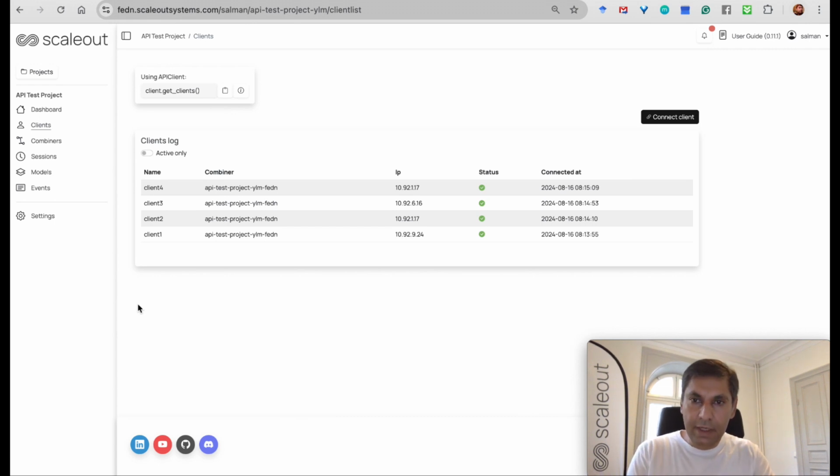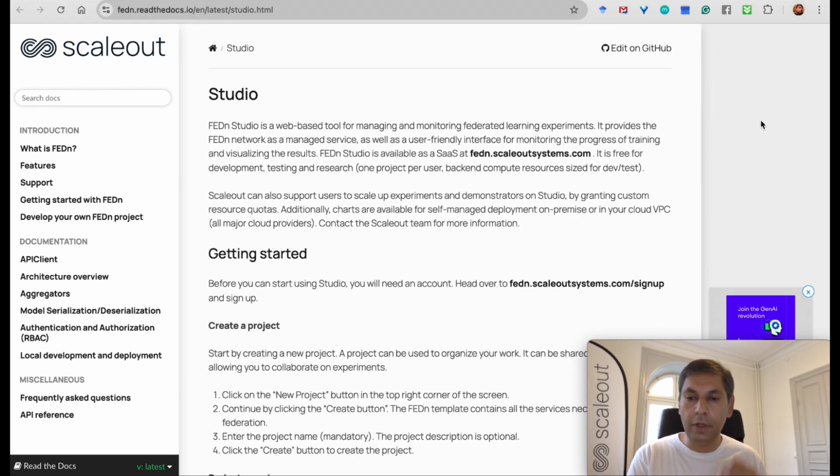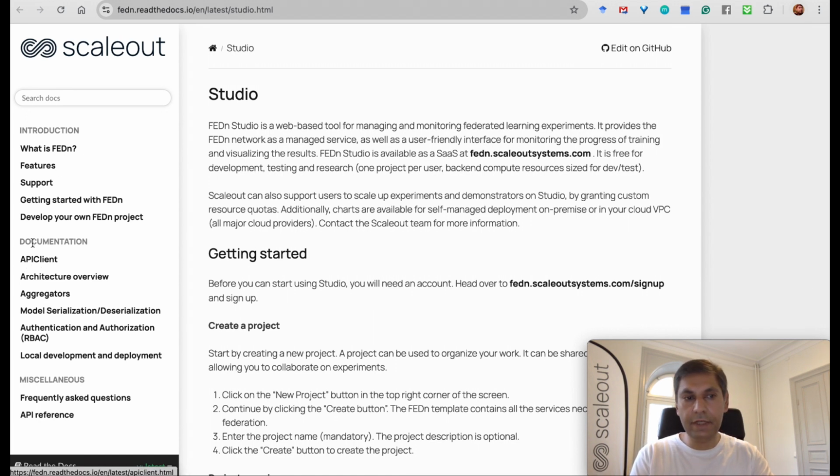So first of all, let's go and see where you can find the list of APIs and the complete documentation related to the programming interfaces when it comes to the FEDn framework. If you click on this user guide, it will take you to the docs area. And on the left side, you can see the very first link in the documentation is about the API client.